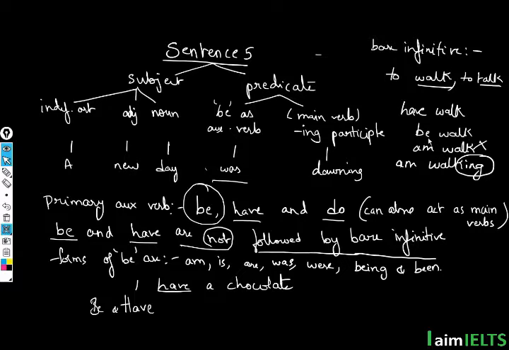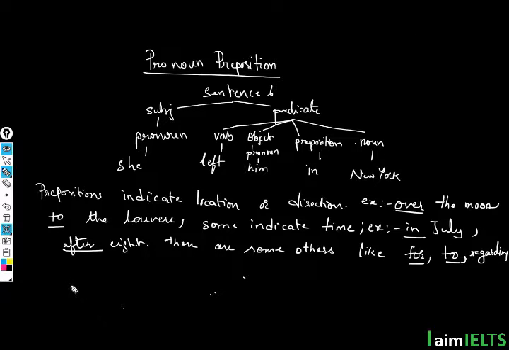Now let us move ahead to the next structure. So here is sentence 6. In this we have subject and then predicate, and in the subject we have a pronoun. As I have mentioned earlier, a pronoun is a word that we use instead of a noun.